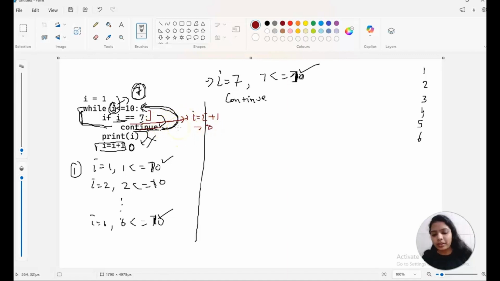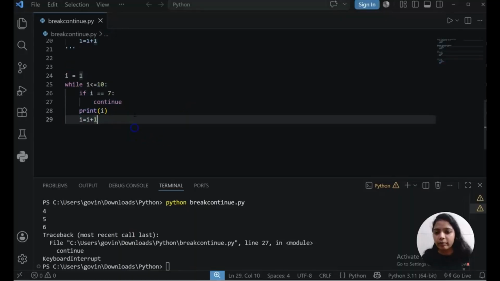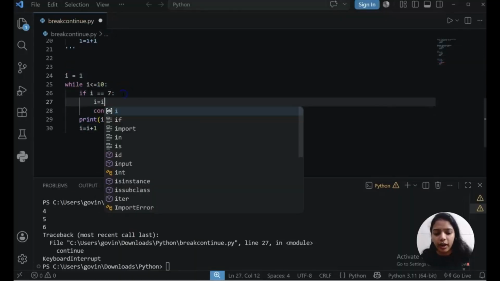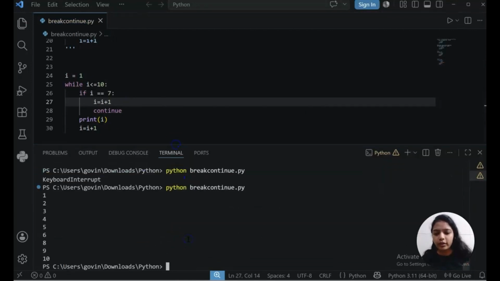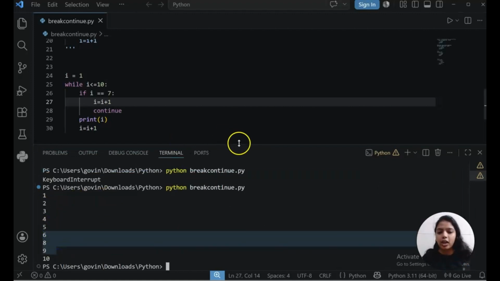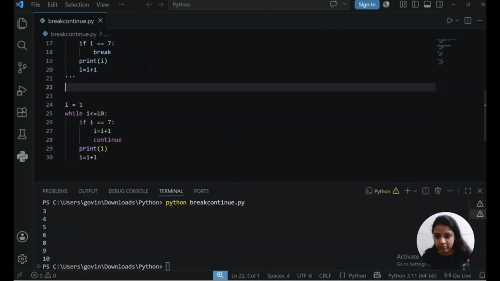Then only it should go to the next iteration. So what I'm saying, here only before the continue, I equals I plus 1. Now let's run it. See, now 7 has been skipped and we are getting 6, 8, 9, 10.